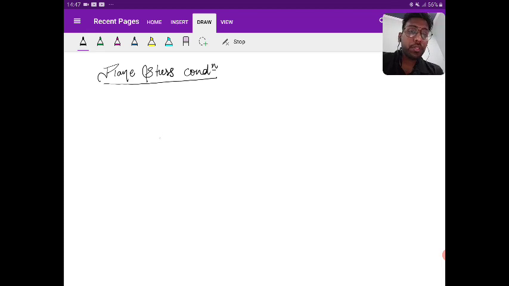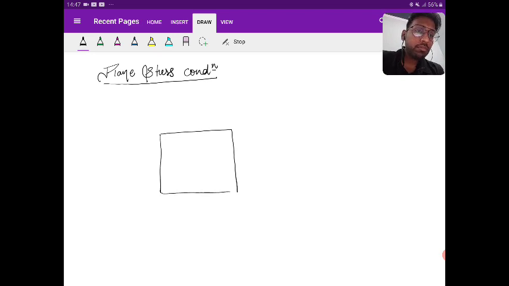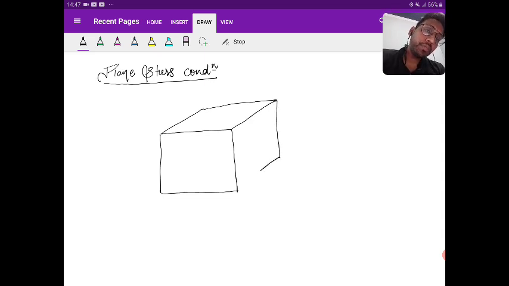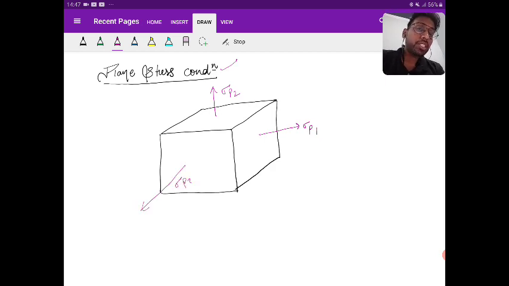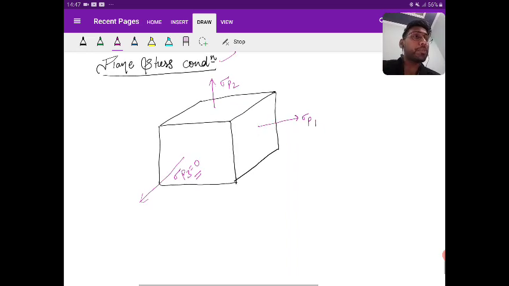Okay, for example, this is a cuboidal structural element, and this cuboidal structural element is subjected to a stress of sigma p1 and a stress of sigma p2, right? Then according to the plane stress condition, the third principal stress must be equal to 0.